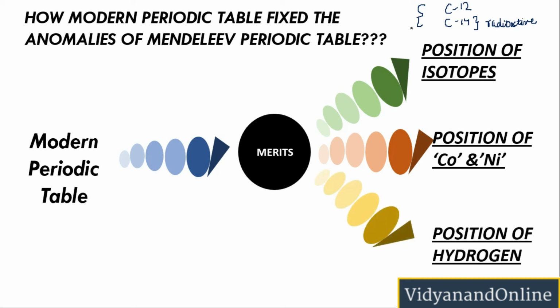Now the last and very important one, the position of hydrogen. Mendeleev could not figure out why hydrogen is placed in group number 1.